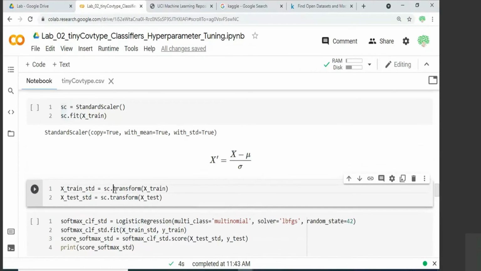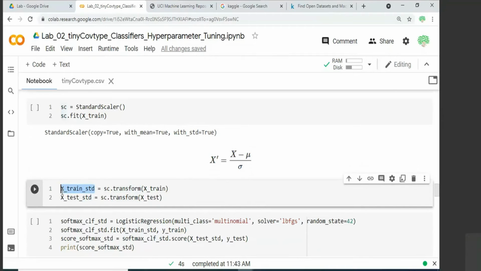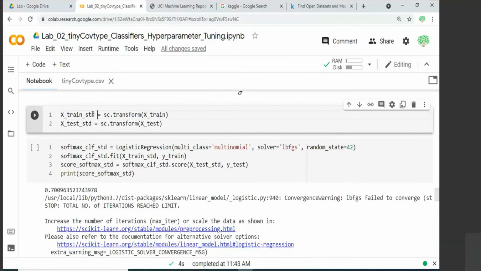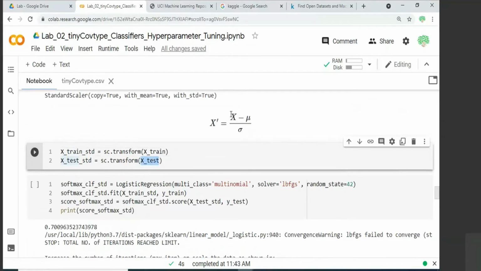So when you call transform, it will pick for the elevation, there is a mean and standard deviation, and it will apply this equation for that. For the slope, there is a mean and standard deviation. It will apply that. So this transform is actually executing this equation for every attribute. So you get the standard scaled version of your attributes for the training data set. To distinguish that from non-standard scaled, I suffix it with _std, just to distinguish that it is the standard scaled version. And now for testing also you have to do this transformation.